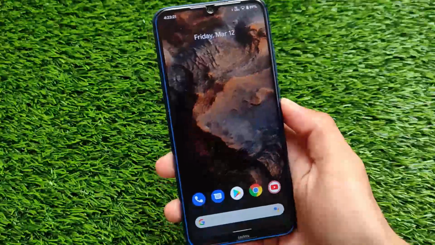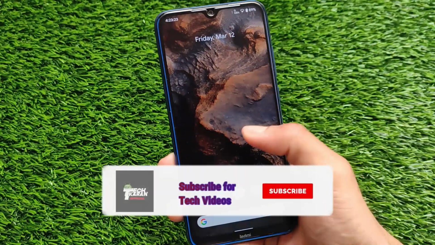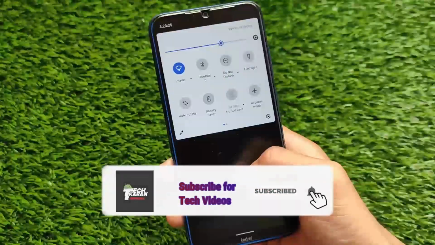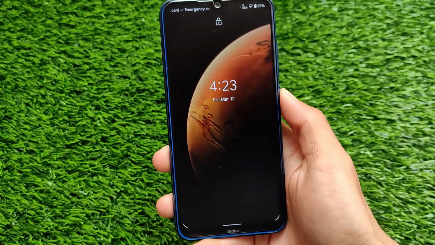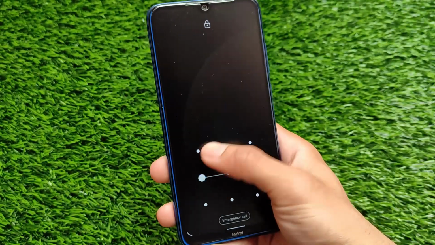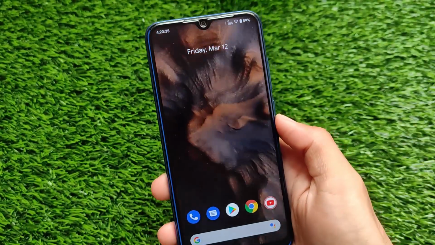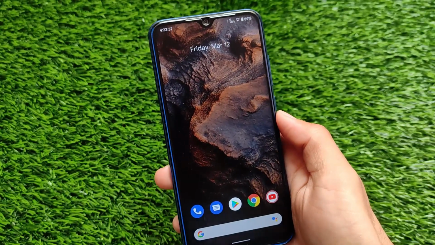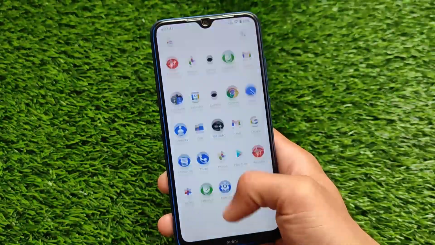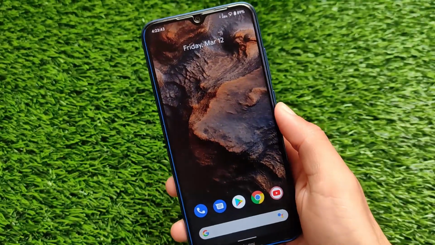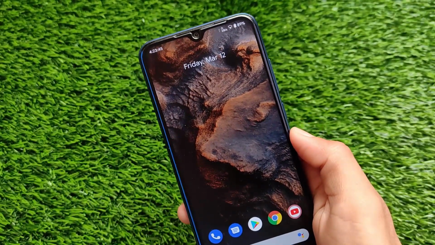The super wallpapers, which you already know Xiaomi just released with MIUI 12, but right now, as you can see, I'm using these super wallpapers on my device running Pixel Experience Custom ROM. Yes, I have a Xiaomi device, but I'm using these super wallpapers on my AOSP base, the Pixel Experience Custom ROM, and they are working perfectly fine. No lags, nothing else. This might be a very interesting thing for you.